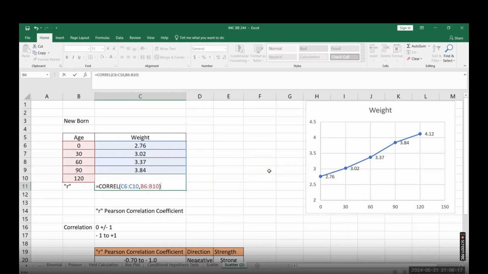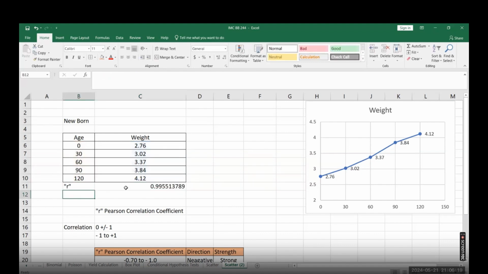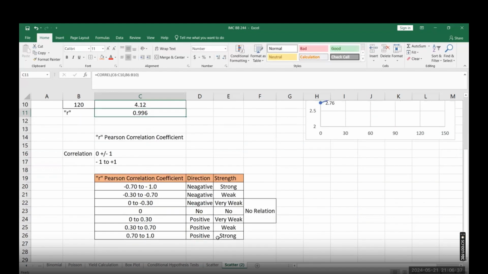Bracket close, and this value is how much? 0.99. Which category will 0.99 fall into? Very strong positive. Yep, this is very strong positive.